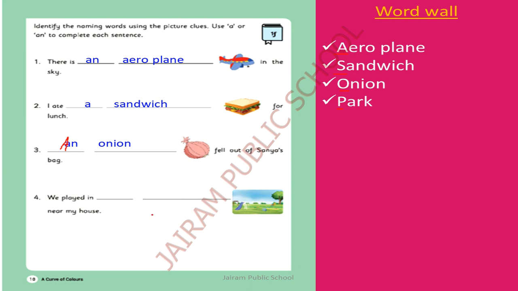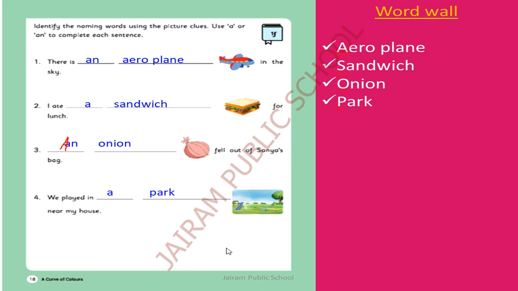We played in dash near my house. What is this? What picture is this? Park. So park is a singular naming word. What is the first letter? P. It is a consonant. The sound of P is P. It is a consonant. So, a park. We played in a park near my house. I hope you all understood these 4 lines.